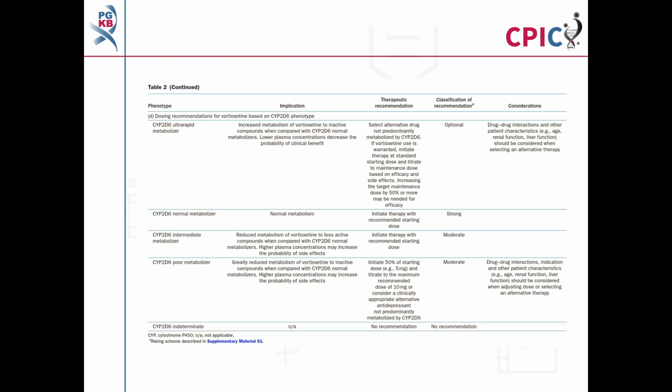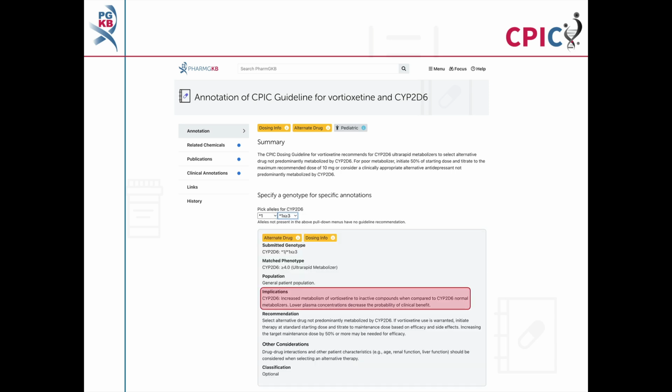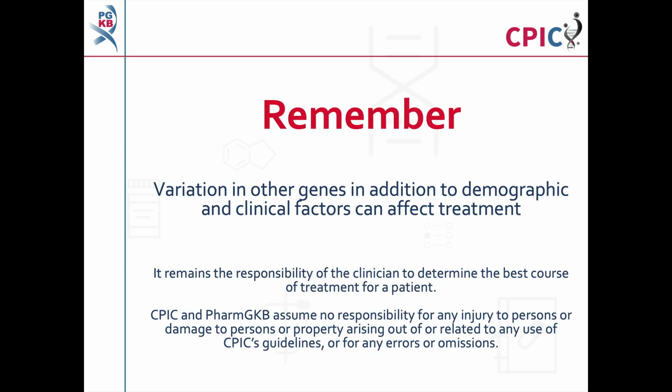The recommendations for vortioxetine can be found in Table 2 of the guideline. This guideline has been annotated on the PharmGKB website. This includes a drop-down menu where a specific recommendation can be given for given combinations of alleles. This includes implications for the patient's response to vortioxetine, the appropriate recommendation for the specific metabolizer phenotype, and the strength of that recommendation. Remember that variation in other genes, in addition to demographic and clinical factors, including concomitant medications, can affect treatment. It remains the responsibility of the clinician to determine the best course of treatment for a patient.